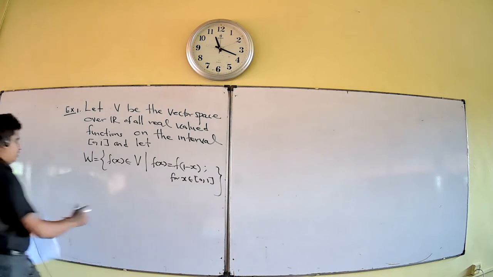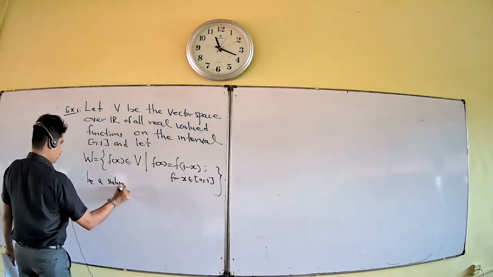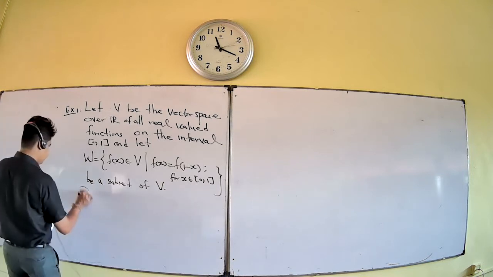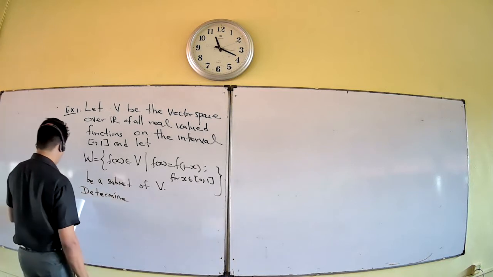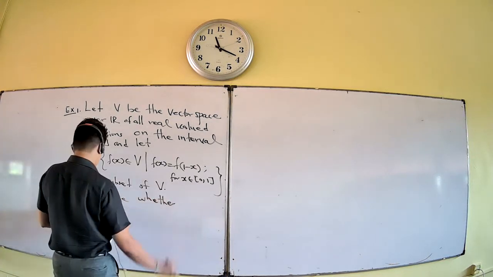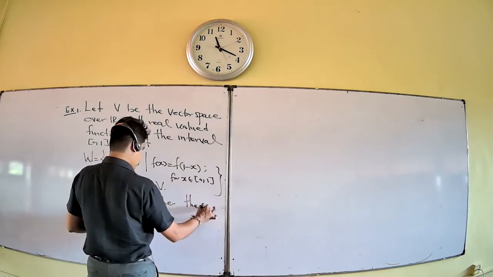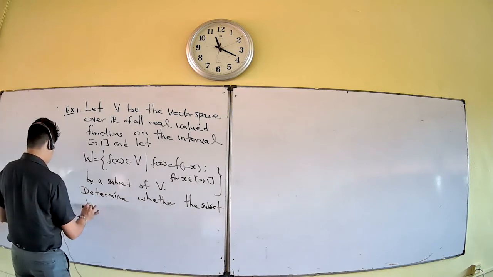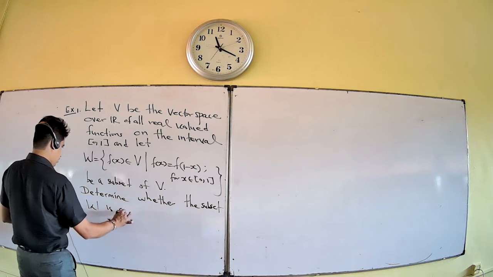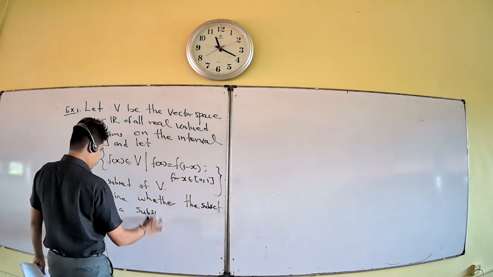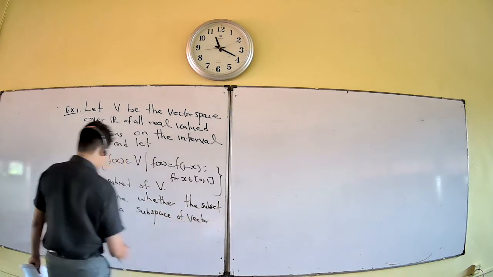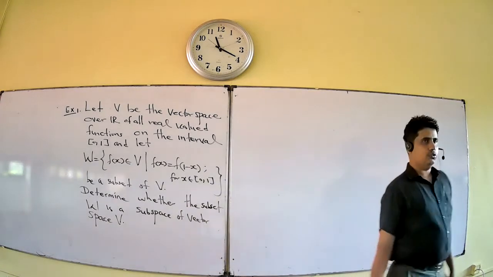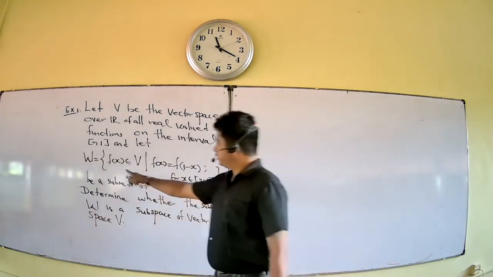W is a subset of V. Your question is to determine whether the subset W is a subspace of the vector space V. So you want to show that this W is a subspace.